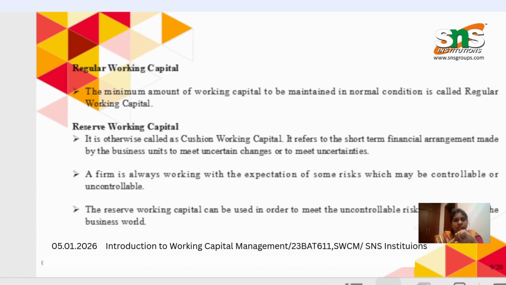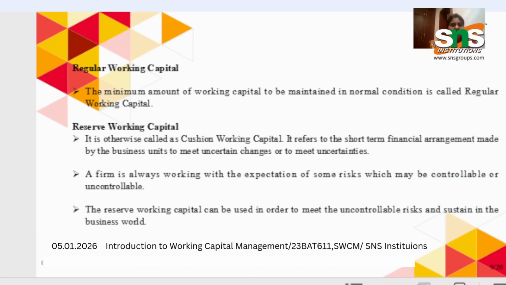The third thing is that the reserve working capital can be used in order to meet the uncontrollable risks and sustain in the business world.